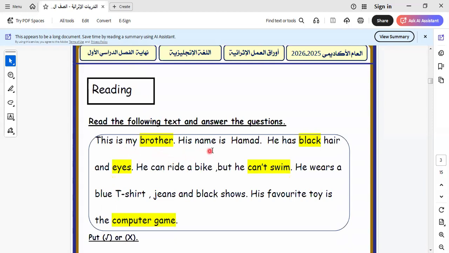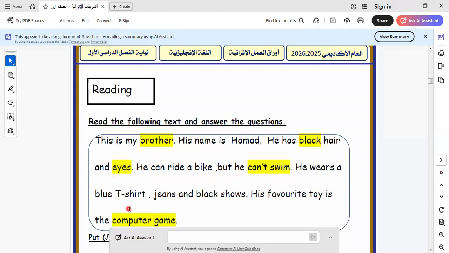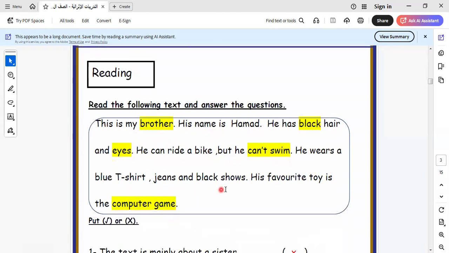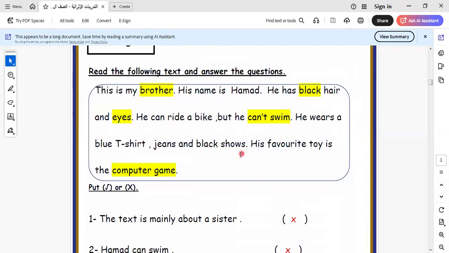This is my brother. His name is Hamad. He has black hair and eyes. He can ride a bike, but he can't swim. He wears a blue t-shirt, jeans, and black shoes. I think we have a mistake here. It will be written like this: wears a t-shirt and black shoes. Okay, this is the correct form of this word.